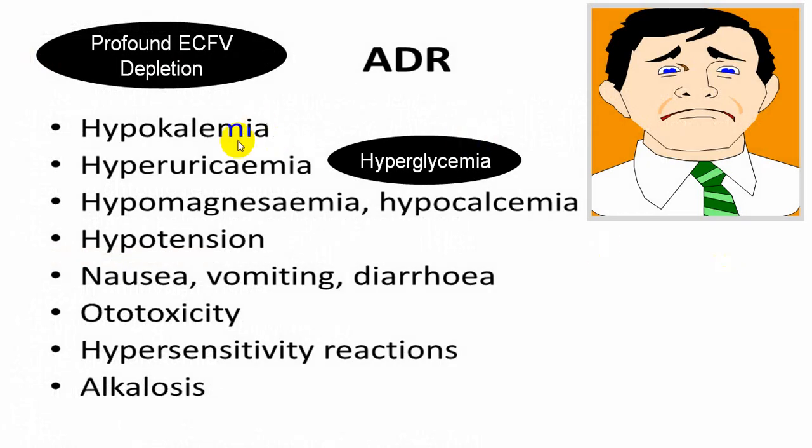We already mentioned all this: hypokalemia, hyperuricemia, hypomagnesemia, hypocalcemia, hypotension, and also you can put hypochloremia, hyponatremia, that is not mentioned here. Nausea, vomiting, diarrhea is quite common, ototoxicity, hypersensitivity, and metabolic alkalosis. It can also end up with a little amount of hyperglycemia.